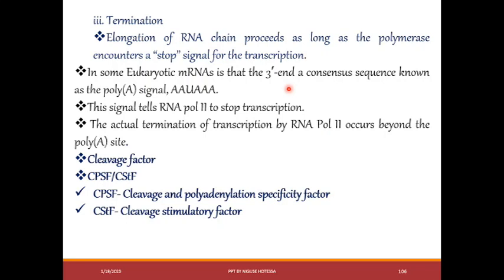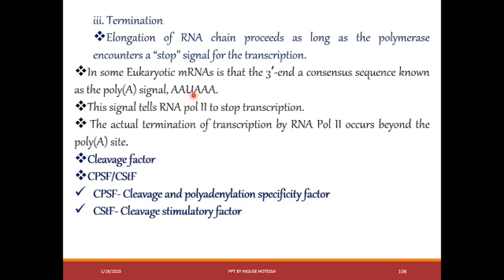How is it terminated? Elongation of the RNA chain proceeds as long as the polymerase does not encounter a stop signal. There are stop signals at the end, especially at the 3' end. At the 3' end, it encounters that signal, especially AAUAAA, that is the polyadenylation signal.